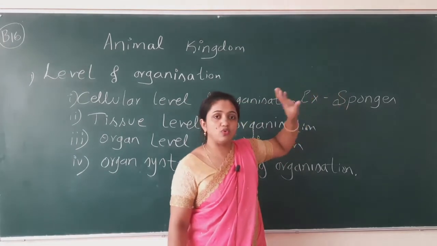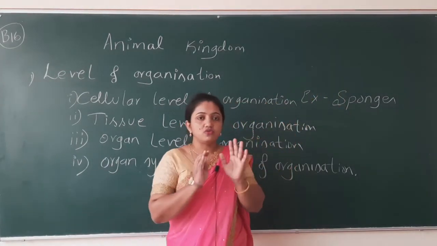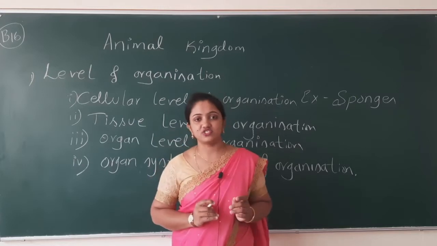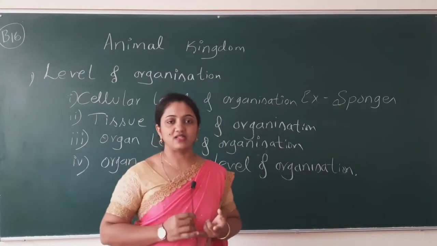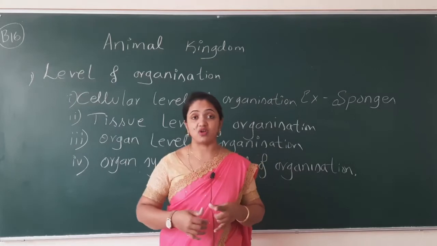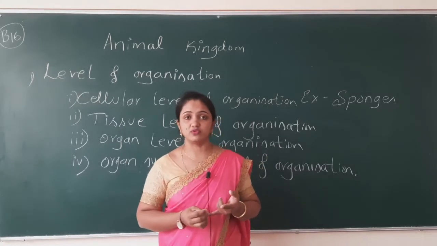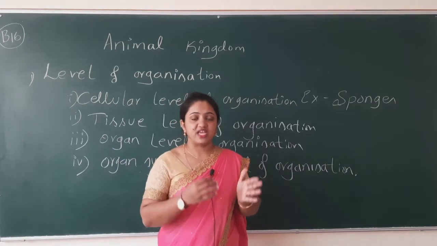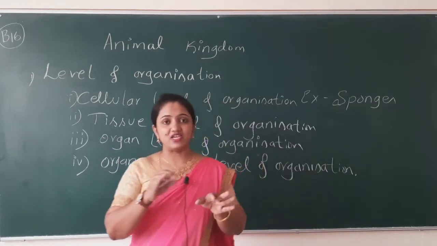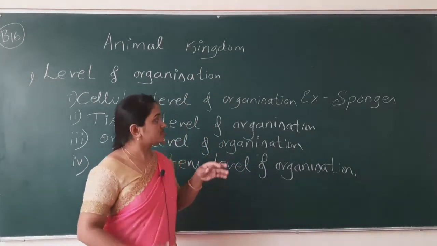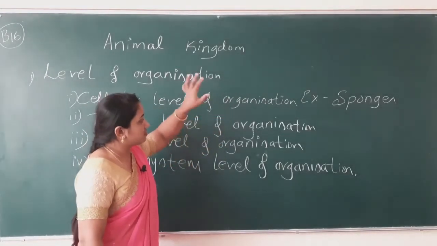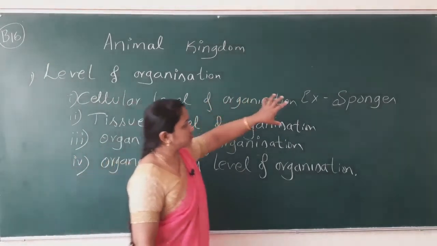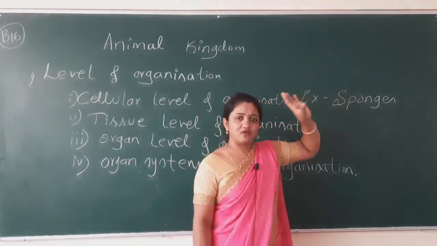It has only cells. All those cells perform different functions. Some of the cells absorb water or molecules, some excrete, and some conduct or regulate the ion system. So the sponges are made of only cells.